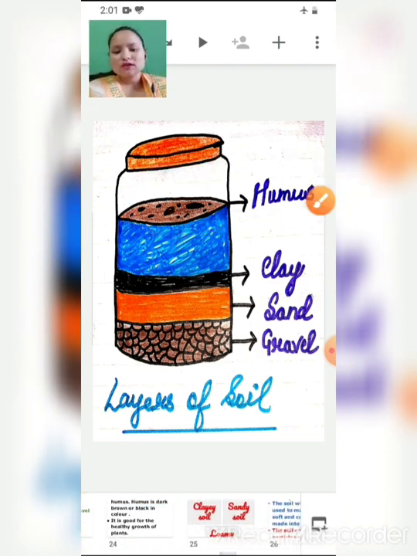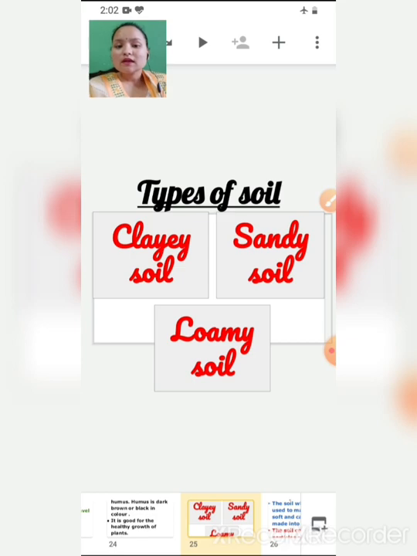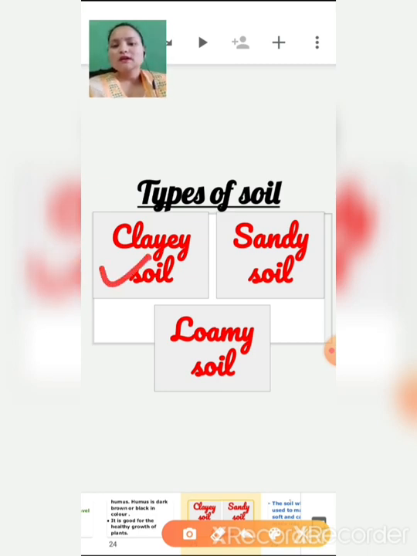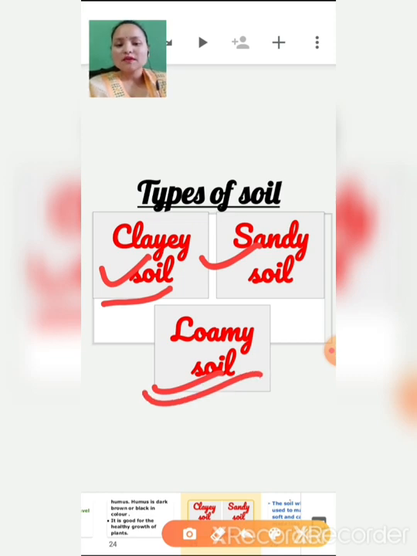Okay, now children, there are different types of soils, as I have told you, right? The texture and the color of the soil are different from each other. So we are going to see three types of soil today: clayey soil, sandy soil, and loamy soil. Clayey soil, sandy soil and loamy soil. These three types of soils we will discuss today.